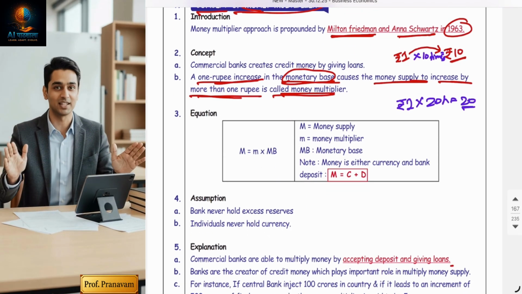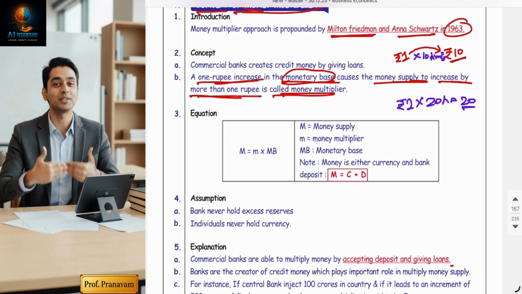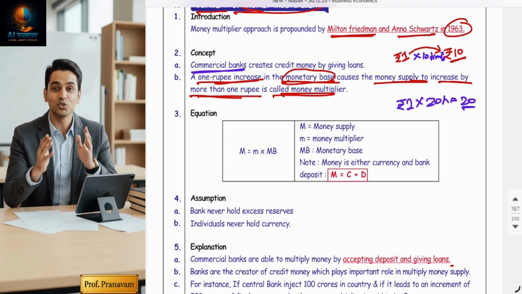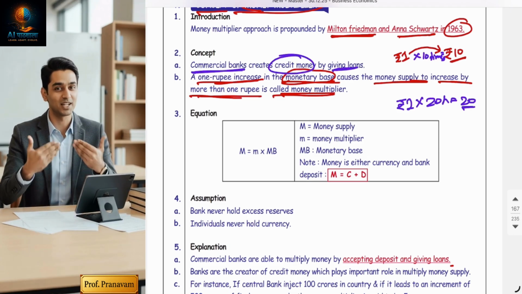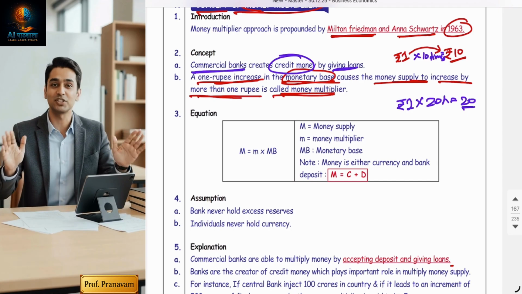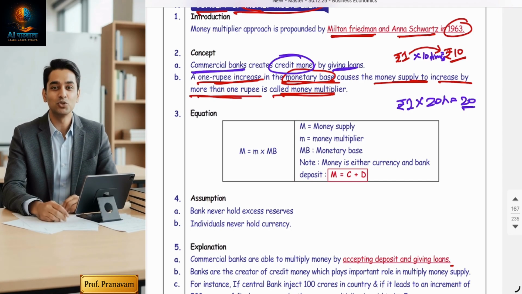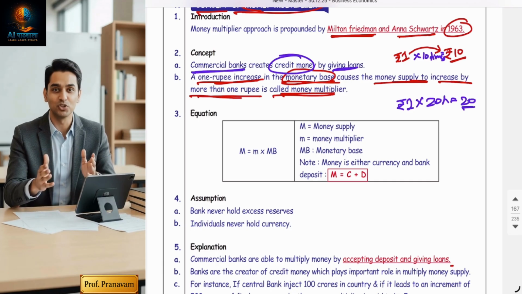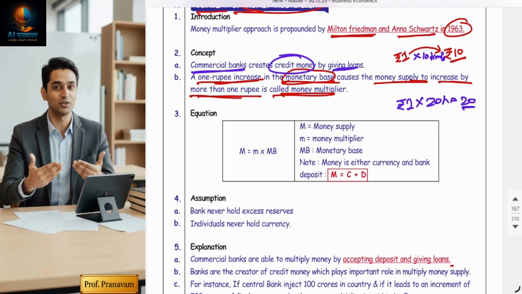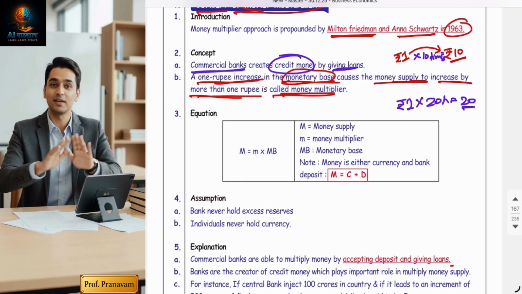But how is this money getting multiplied? The credit goes to commercial banks, because commercial banks create credit money by giving loans, accepting deposits, giving loans, accepting deposits. It's called circulation of money. So I can say that the core logic is accepting deposits and providing loans, and money multiplies in the economy.